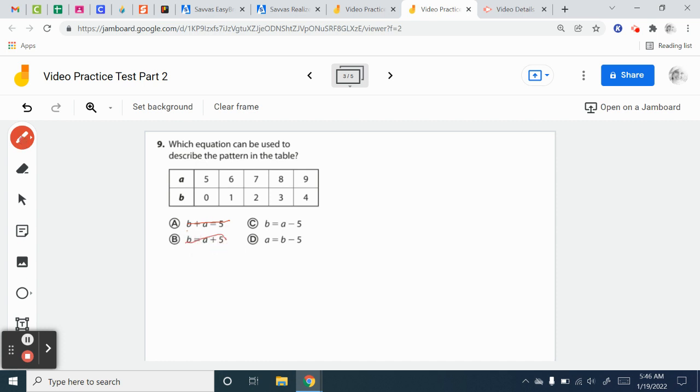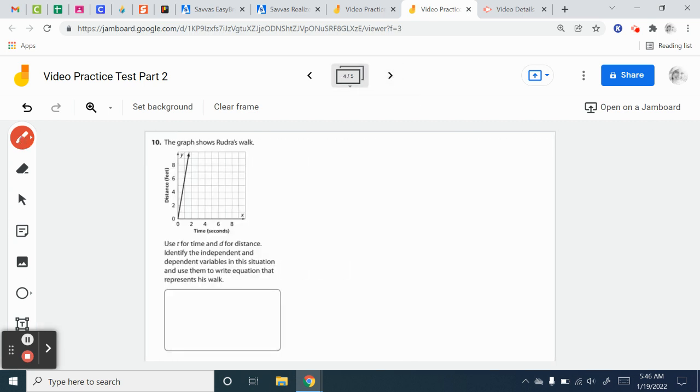All right. C says B equals A minus 5. Let's see. 5 minus 5 is 0. Yeah. 6 minus 5 is 1. Yep. 7 minus 5 is 2. 8 minus 5 is 3. Yep. 9 minus 5. Okay, so this one so far seems right. I'm going to check the last one. A equals B minus 5. So 5 equals 0 minus 5? No, because that would be negative 5. So it can't be that one. So yep, it's this one. I'll color in this one. All right, moving on.